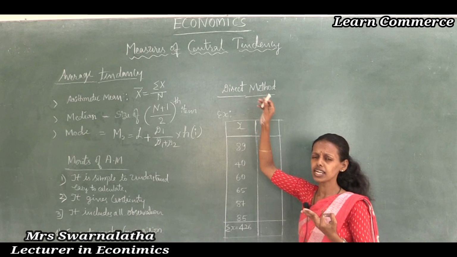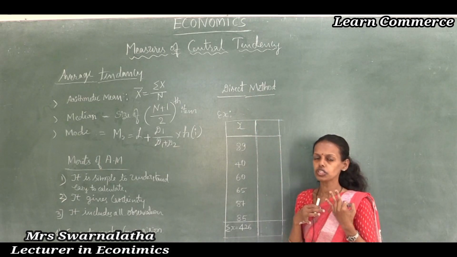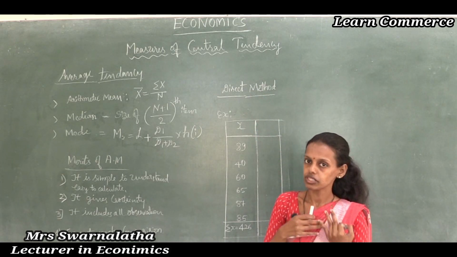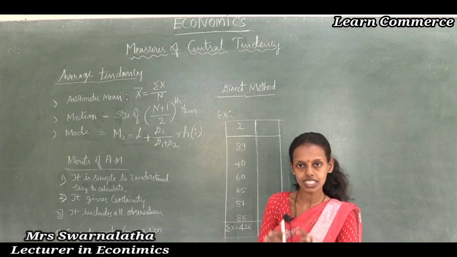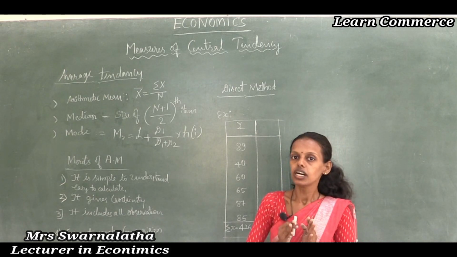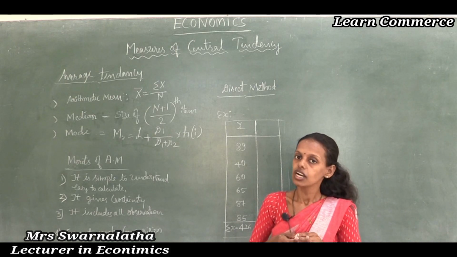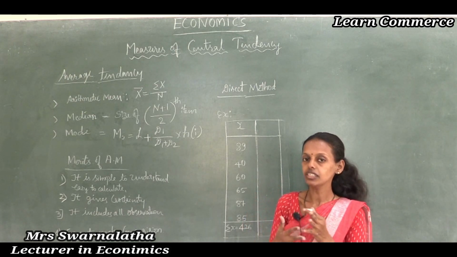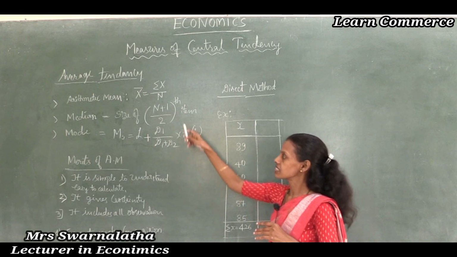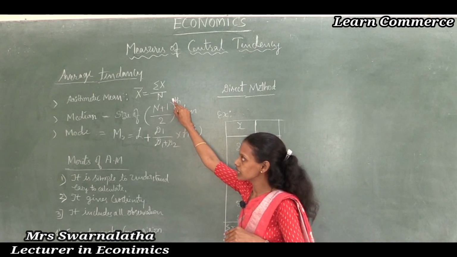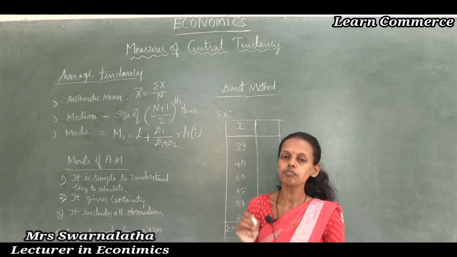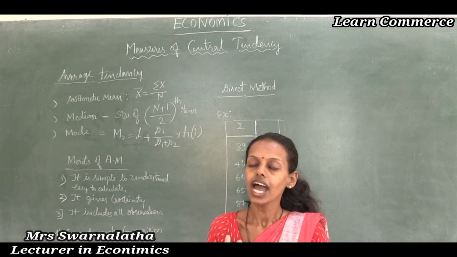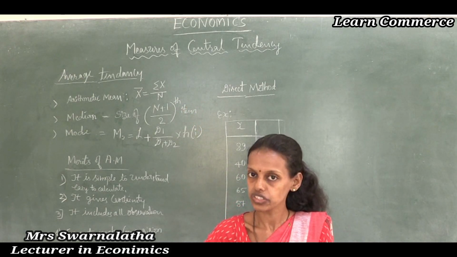There are many kinds of arithmetic mean, but we are going to study only the simple arithmetic mean: direct method, assumed mean method, step deviation method. Even weighted arithmetic mean is there, and that we are going to study in the upcoming classes. Arithmetic mean is used as a simple method to calculate the averages or central value.